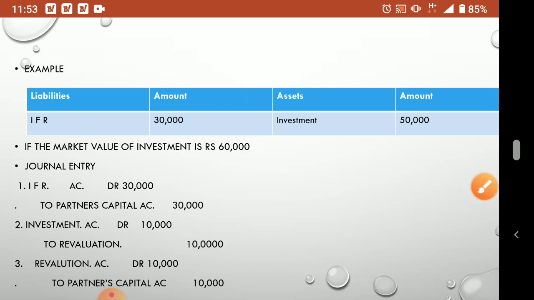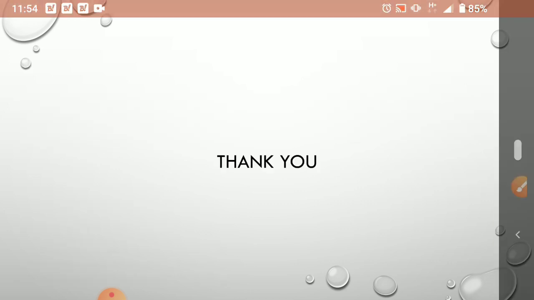Understood? Okay, so IFR, always remember, you first compare the investment value and the market value, and if there is any fall in value, then only you use the IFR. Otherwise, IFR will be transferred to partners capital account. If the fall in value is there, then you find out how much is the fall in the market value. That much amount you take from IFR, and the remaining partners can share it. Or if it is not sufficient, we can take it from revaluation account. If the market value is more than the investment, that excess profit also we can transfer to revaluation account. Okay, so this much only for today.